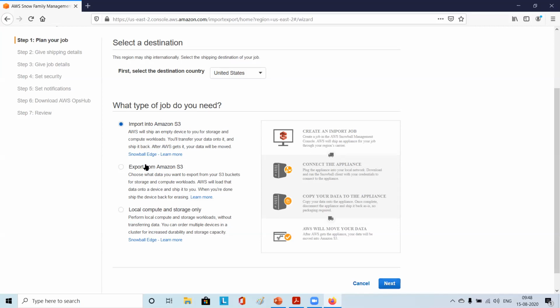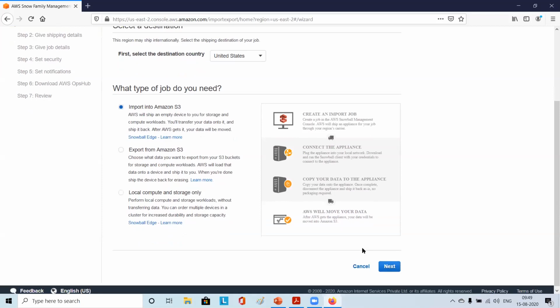Local compute is where you don't want to import or export, you just want to work on the data, like computing related or IoT related work, where some Lambda function will be there. Once we discuss Lambda, you'll have more clarity. As of now, just understand that you can import and export from S3.